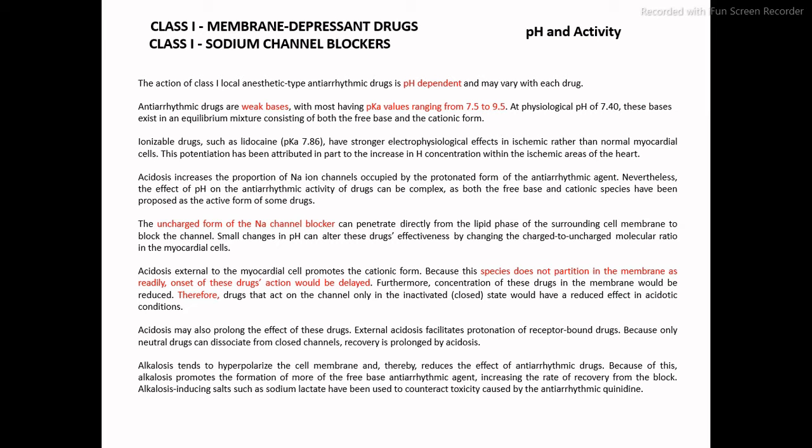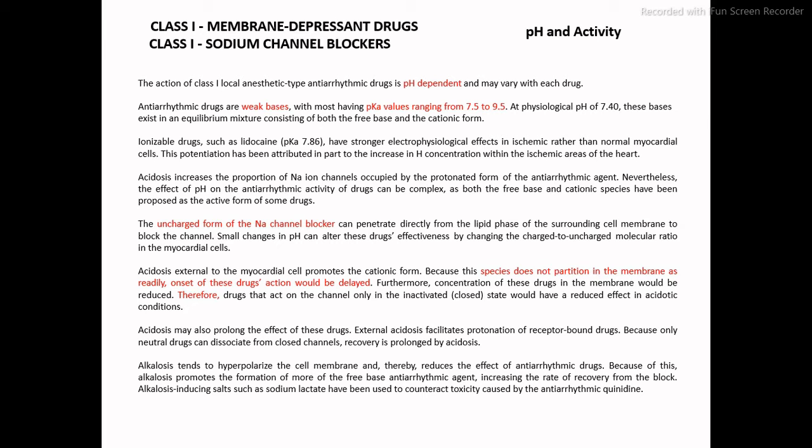When this concentration increases in those areas, particularly ischemic areas, then because of the protons, acidosis occurs, and this acidosis increases the proportion of sodium ion channels that are occupied by the protonated form of antiarrhythmic drugs.